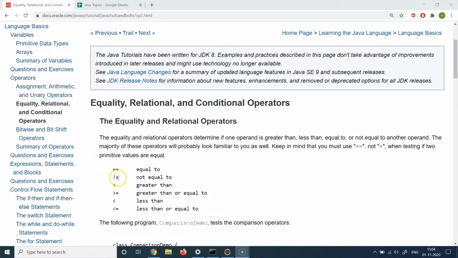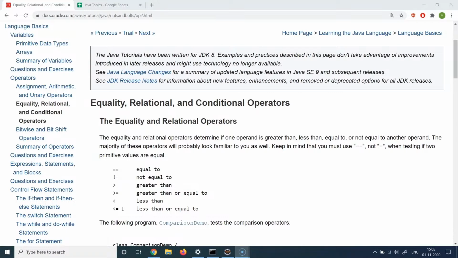If I want to compare for non-equality, I will use exclamation with an equal to, which means not equal to. If I want to do a greater than comparison, then I will use the mathematics greater than symbol. If I want to do the greater than equal to or less than equal to, they again follow the same kind of terminology as we see in mathematics. So this is all we have in terms of the relational operators.